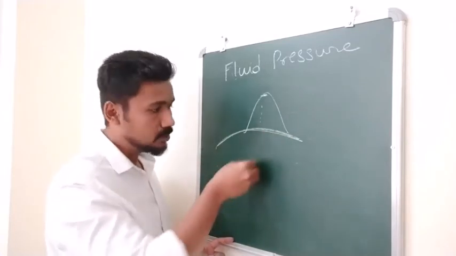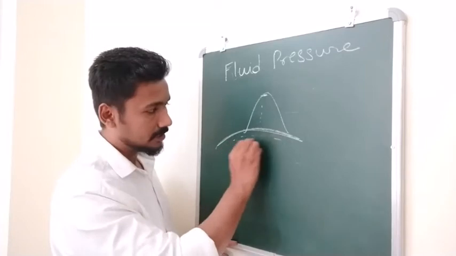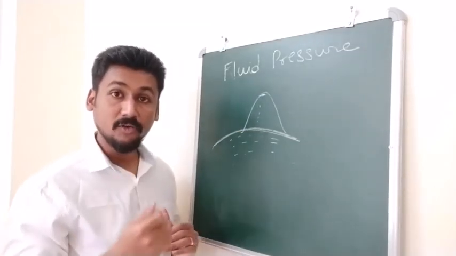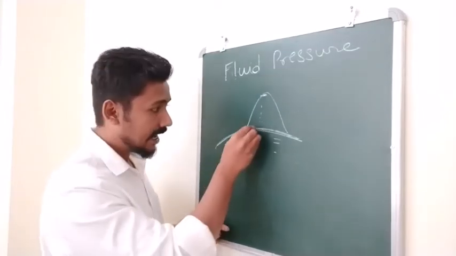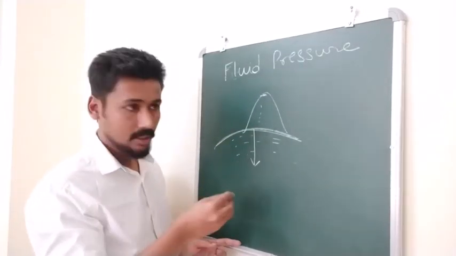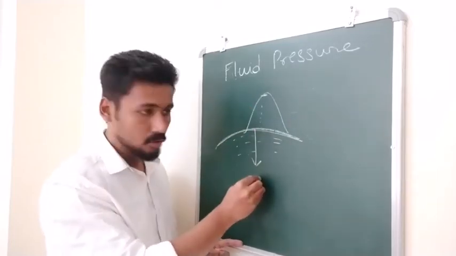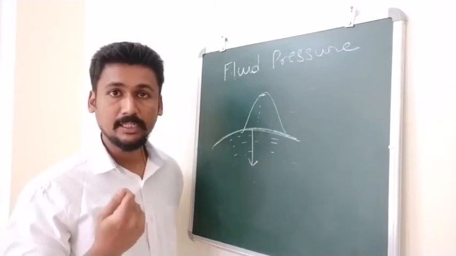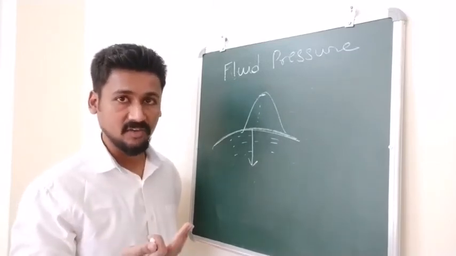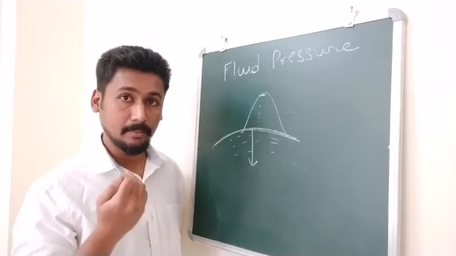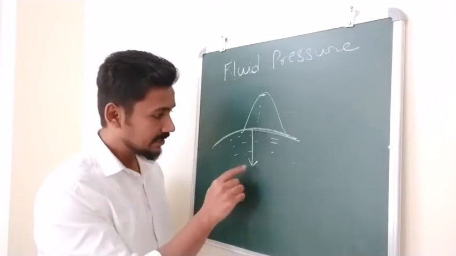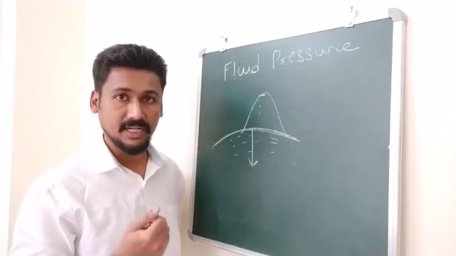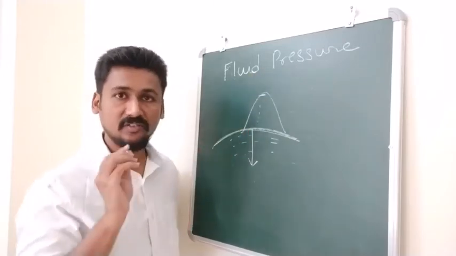Then what happens if you go below the earth? That is, if this is water, if you go below the surface, what happens to the water pressure? The water pressure will go on increasing as you move downwards. So the farther down that we go, the water pressure is going to be higher. That is why, again, whenever we want to go for deep sea diving, people who are having blood pressure problems are advised that they should not go underwater, because that can actually affect their blood pressure. So that is the concept of fluid pressure.